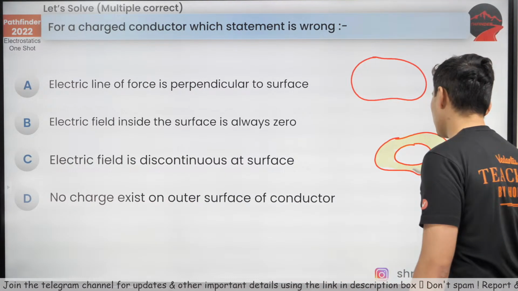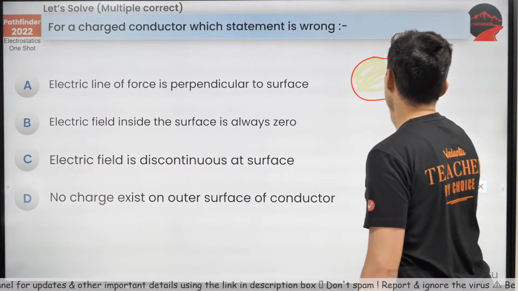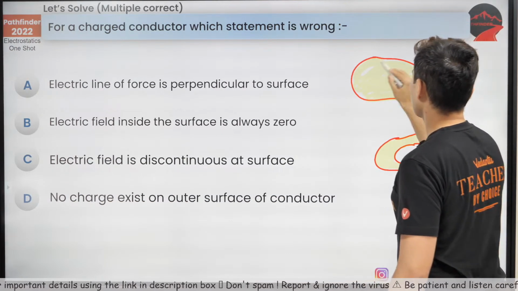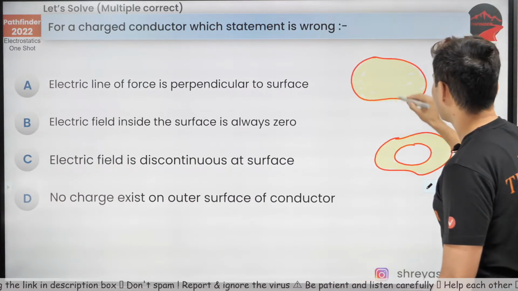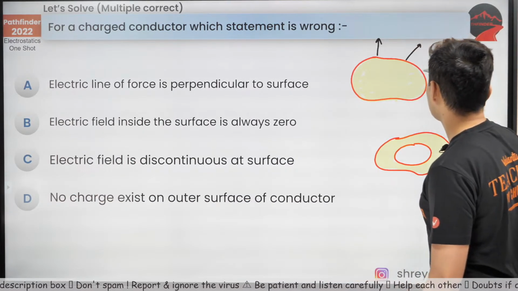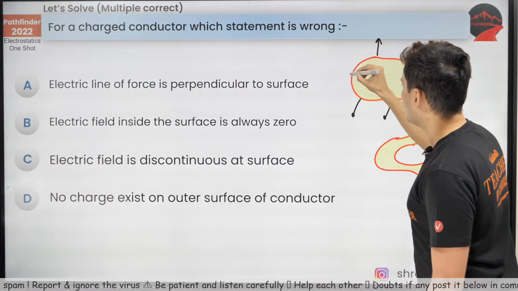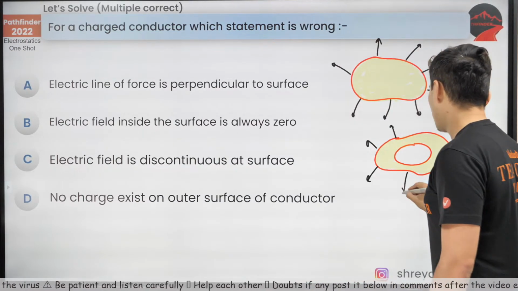Even if I get one case where it is not true, then it will be false. This is the solid part of a conductor. Now if you draw the field lines, it will come like this. The field lines are always perpendicular, we all know that, and this is how it looks.